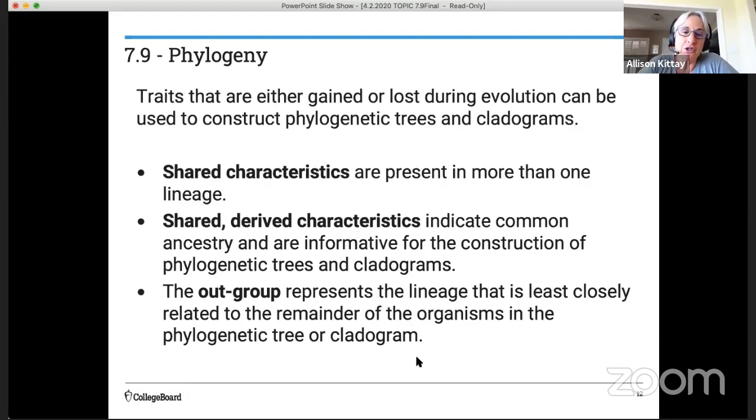First of all, shared characteristics are present in more than one lineage. Shared derived characteristics indicate common ancestry and are informative for the construction of phylogenetic trees and cladograms. And then finally, the outgroup represents the lineage that is least closely related to the remainder of the organisms in that phylogenetic tree or cladogram. And I'm going to give you some practice so you can see what that outgroup looks like. You'll see it a couple of times during today's lesson.